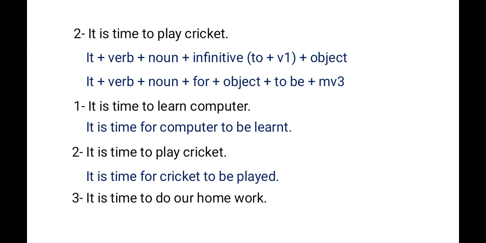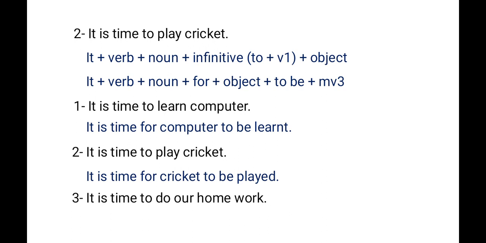It is time to do our homework. Here also, we are watching the same formula is applied in the active sentence. So, we have to apply the same formula in the passive sentence. For example, it is time. So, it will be applied as the same. Okay, it, then auxiliary verb is, then noun, time, then for.